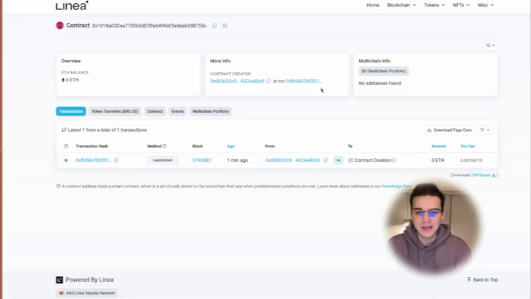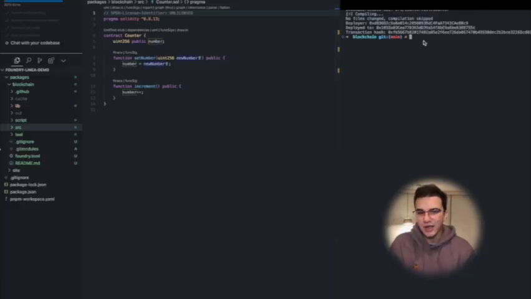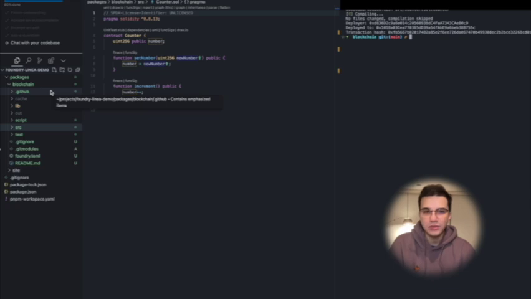So yeah, this is working. Basically, what we have right here is a pretty simple example of how we can deploy a contract by using the CLI.